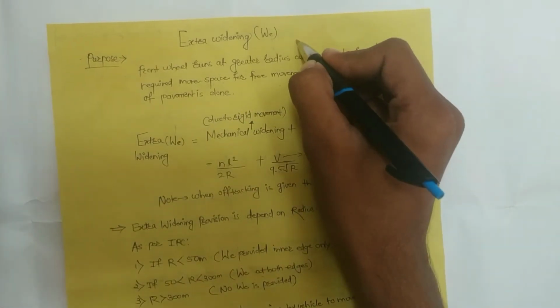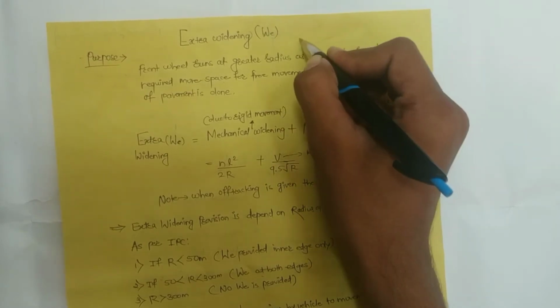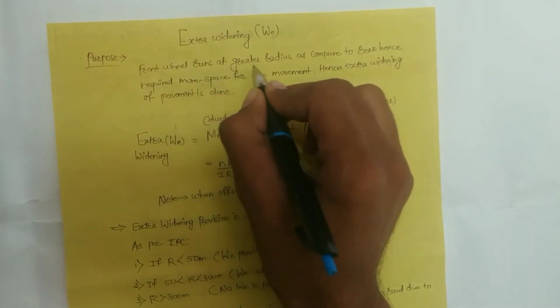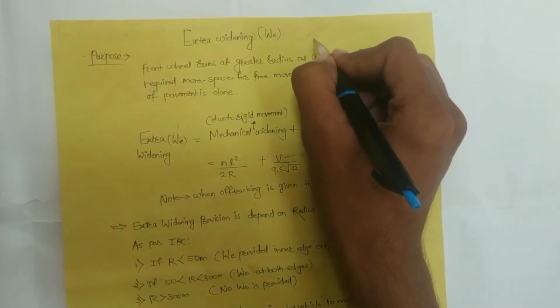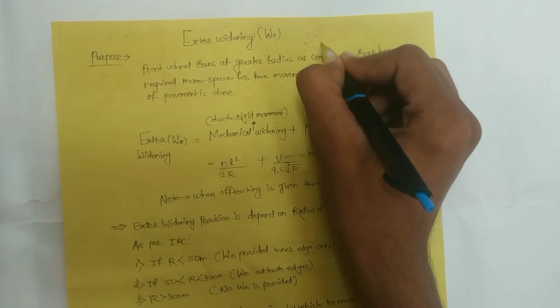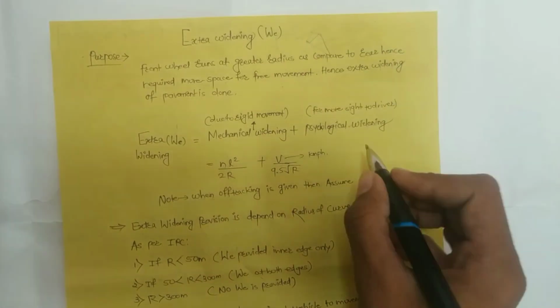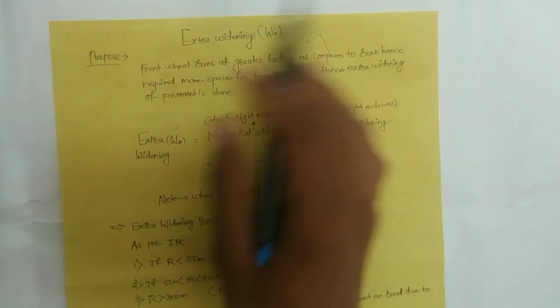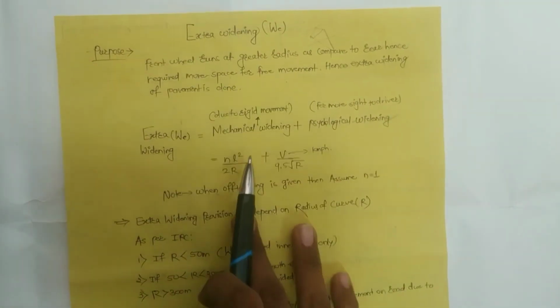Means when a car is moving on the alignment, the front wheel runs at a greater radius. Means the rear wheel takes less radius, whereas front wheel takes more radius. Hence it requires more space for the movement. Hence we are providing extra width to the road, that is called as extra widening.